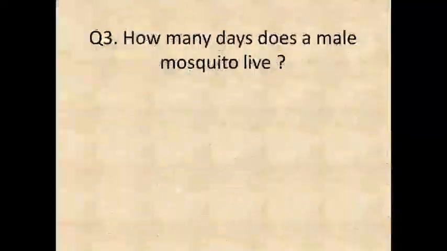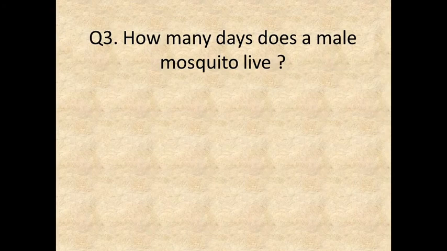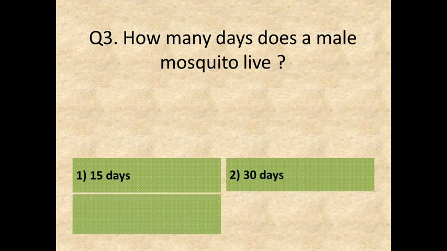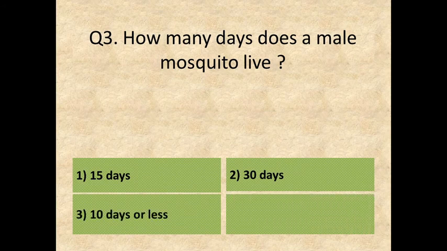Question 3. How many days does a male mosquito live? And the options are: Option 1, 15 days. Option 2, 30 days. Option 3, 10 days, or less. Or, Option 4, 1 year. The correct answer is, Option 3, 10 days, or less.